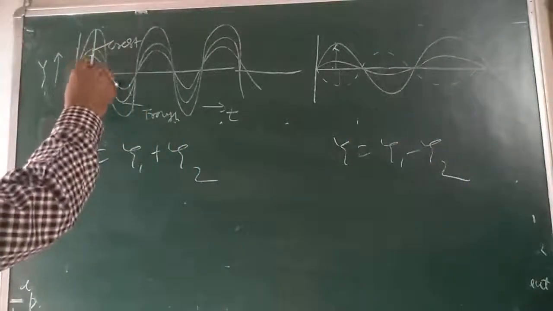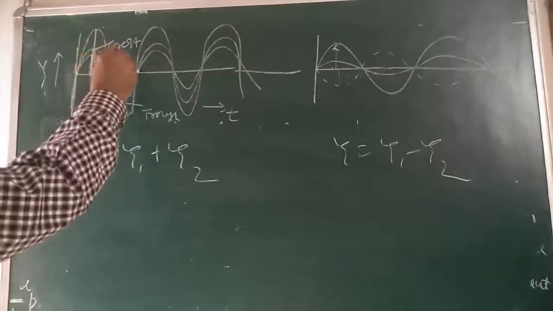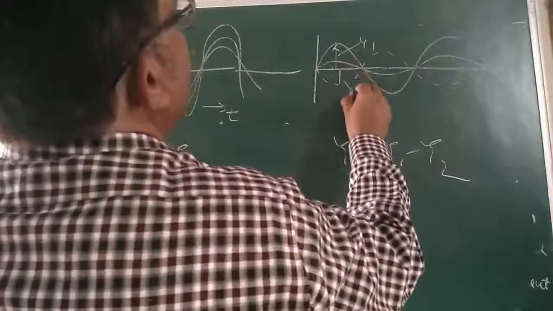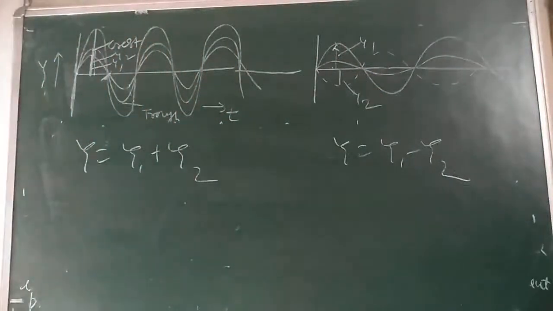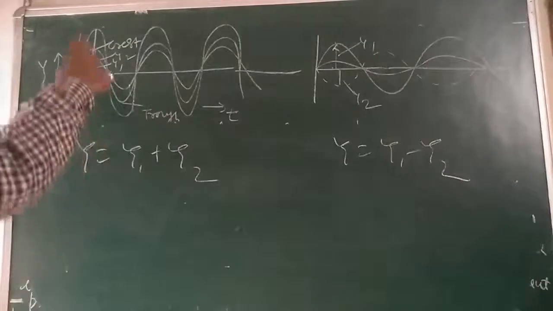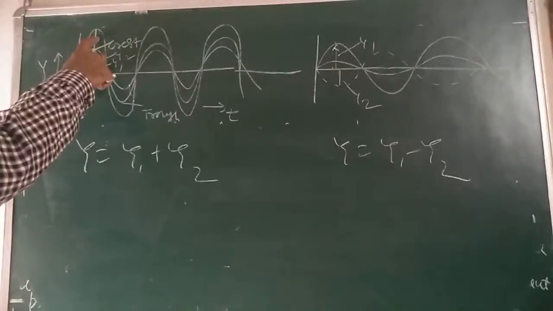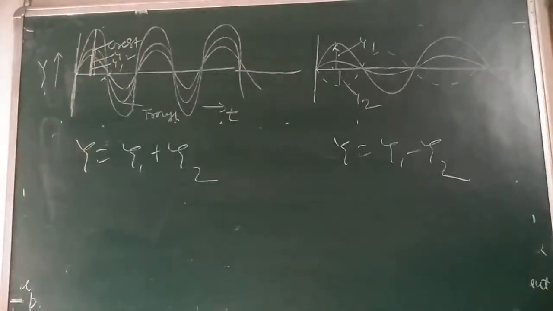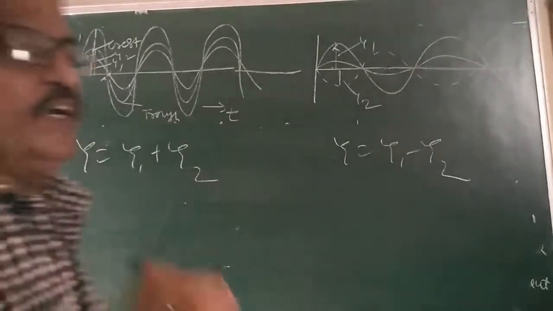Here it is y1, here it is y2. Similarly here, this is y1 and this is y2. This is called interference of two waves. Is that clear? Now, we can say at some point the intensity is maximum, and at another point the intensity is minimum. Is that clear?